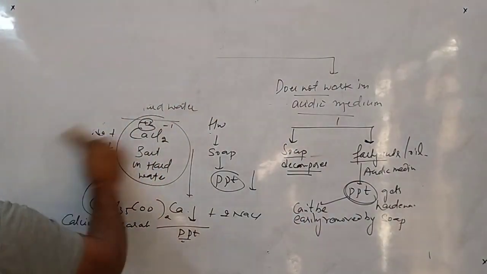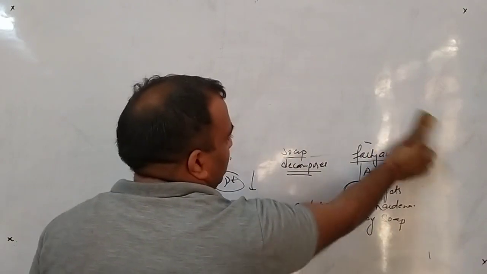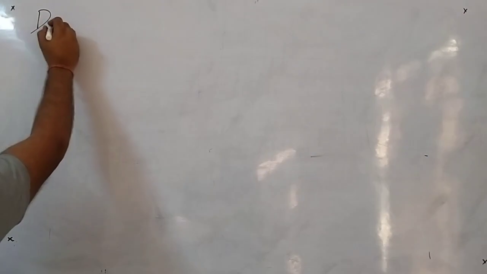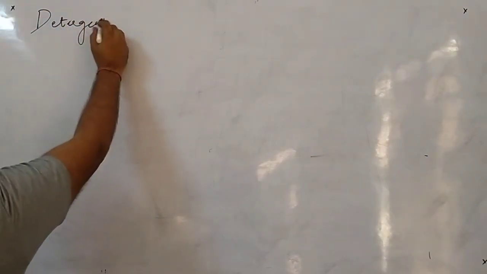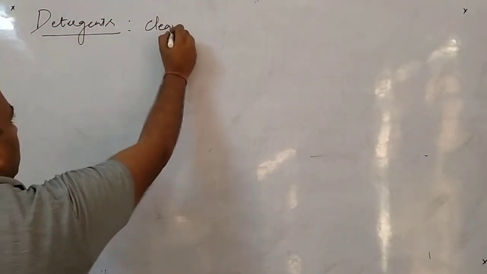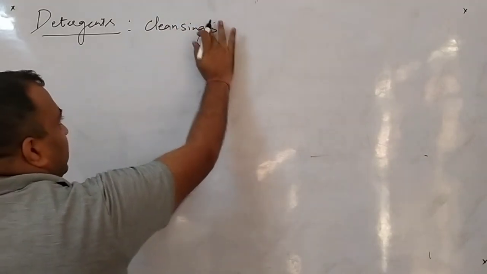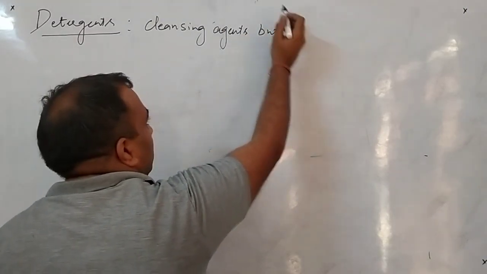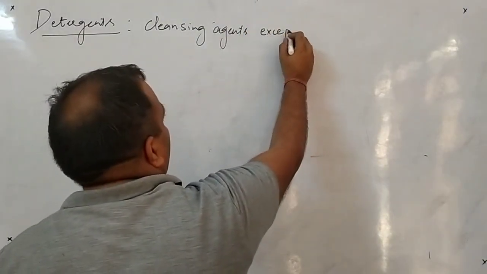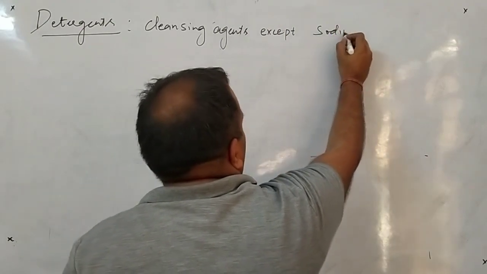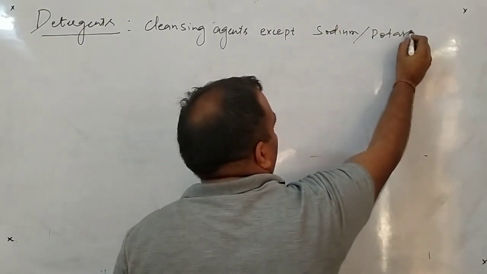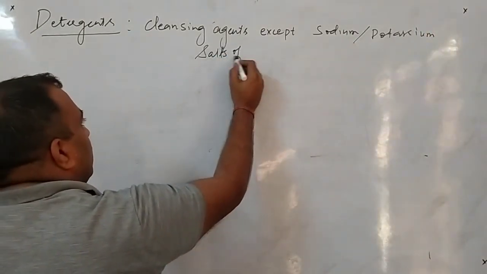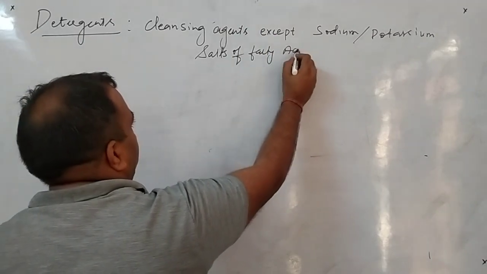By considering these two main disadvantages, a new category of cleansing agents was discovered. These are said to be the detergents. Detergents are also cleansing agents, except they are not sodium or potassium salts of fatty acids.